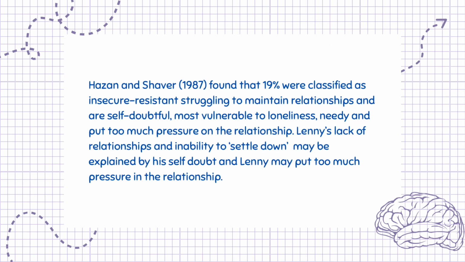Hazan and Shaver, 1987, found that 19% were classified as insecure-resistant, struggling to maintain relationships and self-doubtful, most vulnerable to loneliness, needy and putting too much pressure on the relationship. Lenny's lack of relationships and inability to settle down may be explained by his self-doubt, and Lenny may put too much pressure on the relationship.